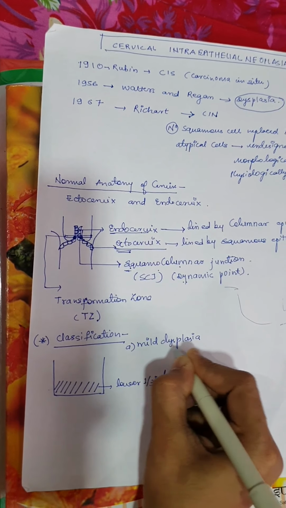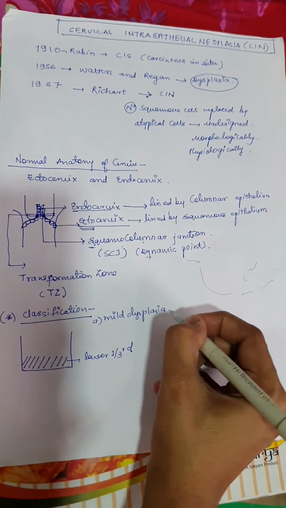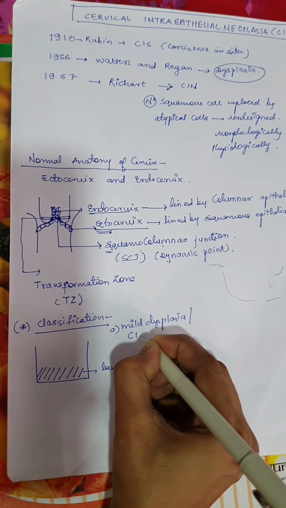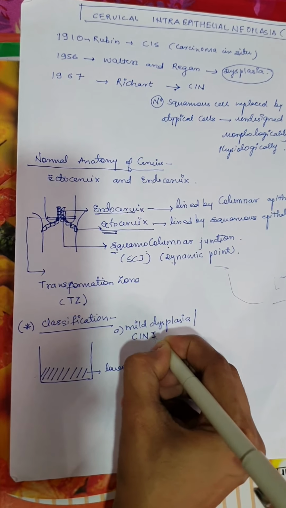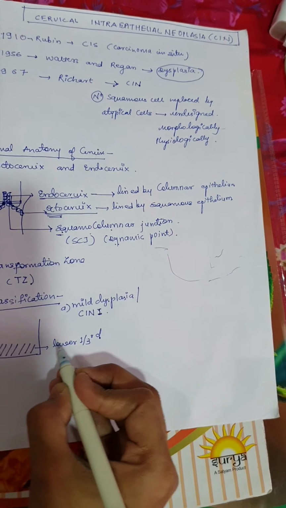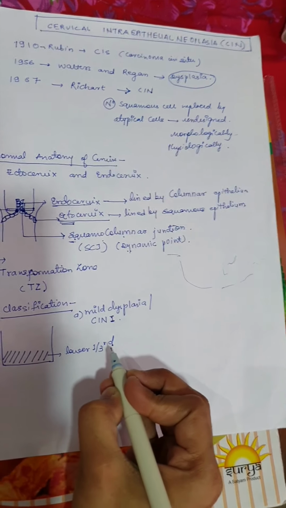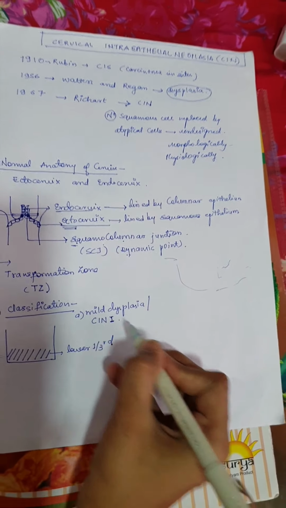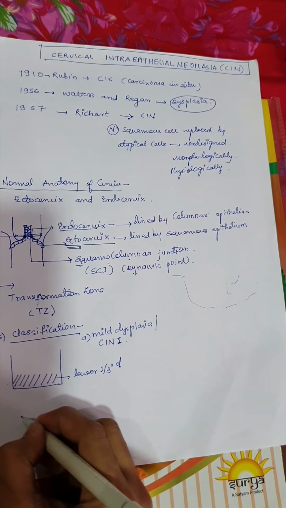This is the old terminology. Dysplasia is the old terminology. According to the new terminology, it will be cervical intraepithelial neoplasia 1. So if the basal 1/3, that is the lower 1/3 of the squamous epithelium of the ectocervix, is involved, we will call it mild dysplasia or cervical intraepithelial neoplasia 1. Second grade.